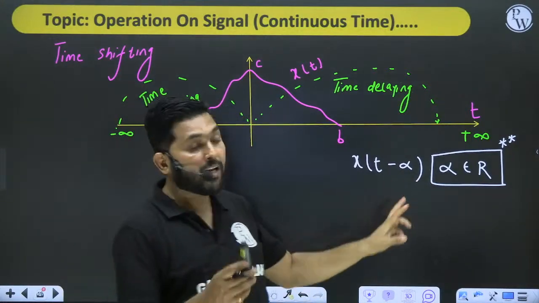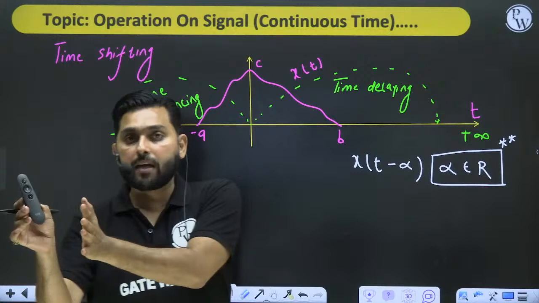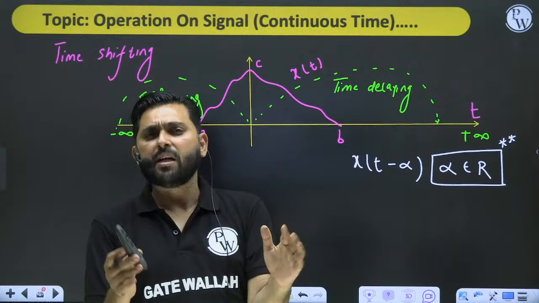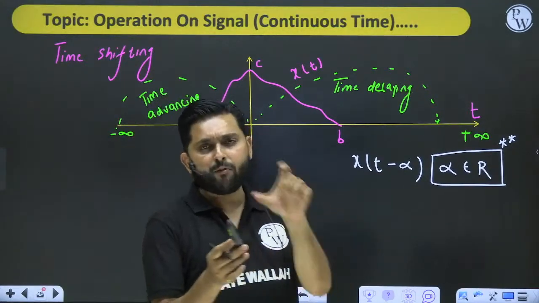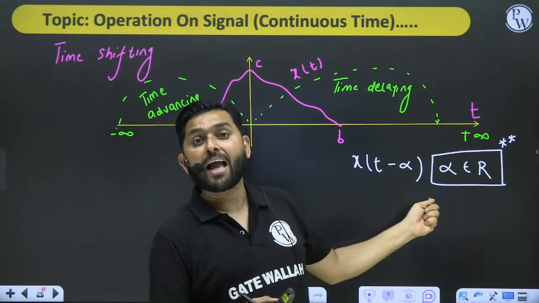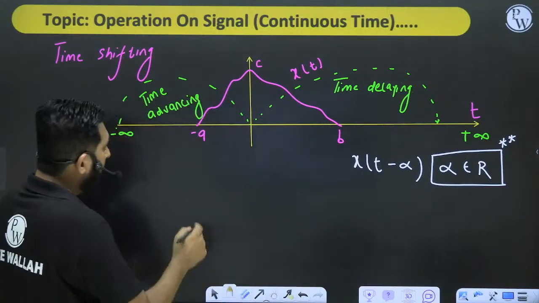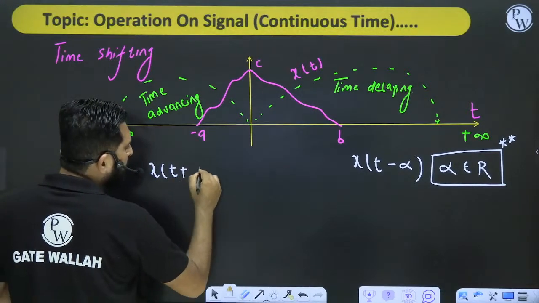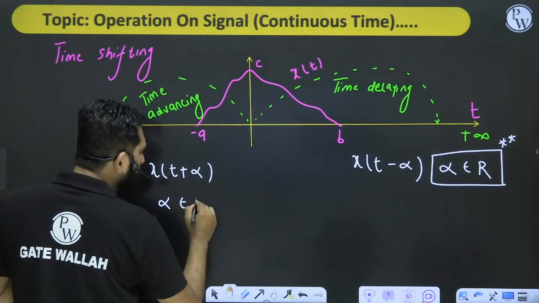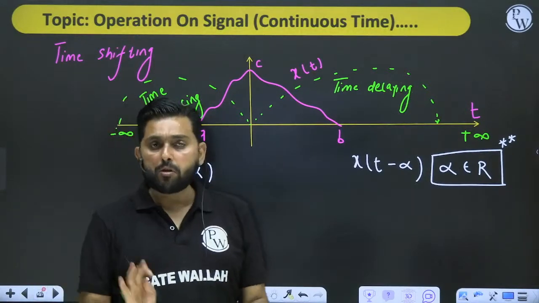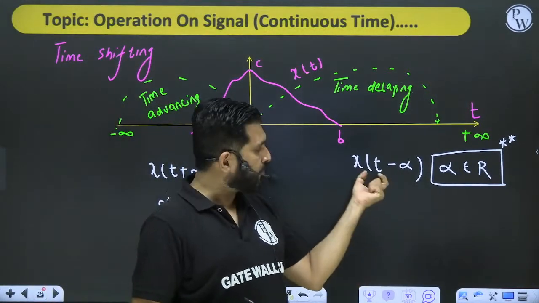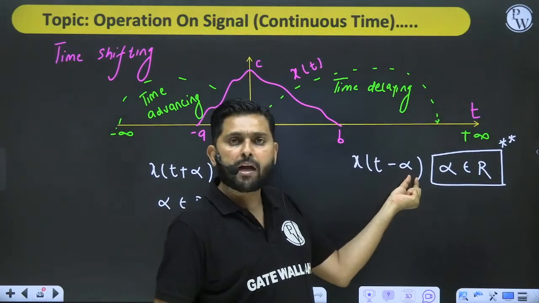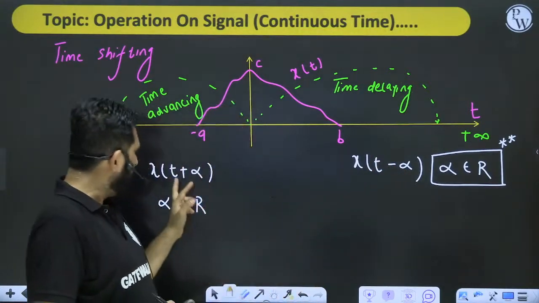Why you write it this way, you will know later in today's class, when I combine the whole operations, time scaling, time reversal and time shifting, in one topic. You just wait. And if you want to shift to the left, the general format is x of t plus alpha, where alpha again belongs to a real number. Whenever you shift the function, the shifting factor is nothing but alpha. So delaying is minus alpha and advancing is plus alpha.